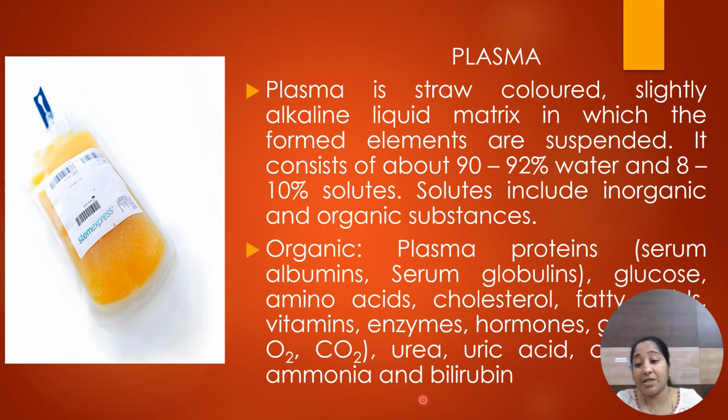What are the organic substances? They mainly contain plasma proteins or serum proteins, which include albumins and globulins, and essential elements like glucose, fatty acids, cholesterol, amino acids, vitamins, enzymes, and hormones. Next, the waste materials like urea, uric acid, bilirubin, ammonia, and creatinine. They also contain gases like oxygen, carbon dioxide, and nitrogen.